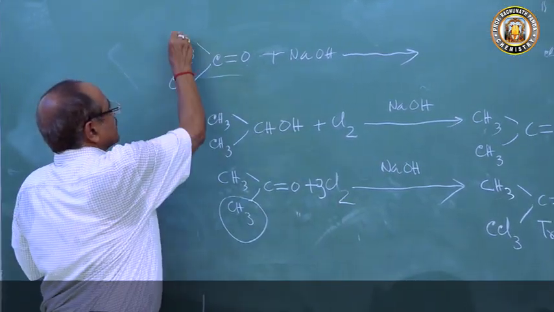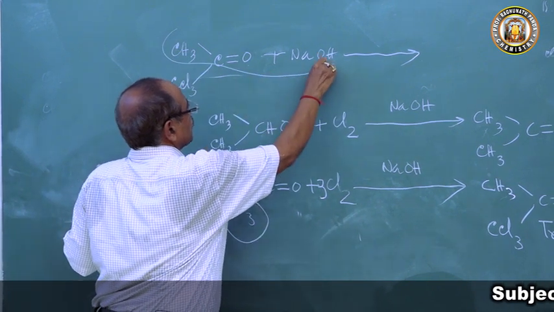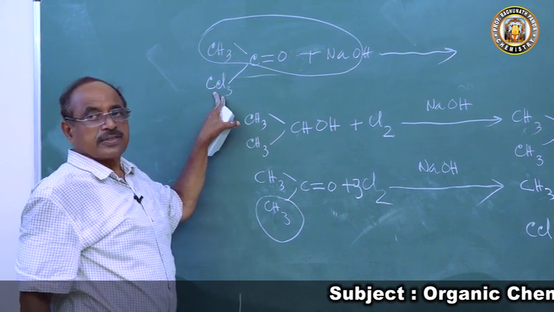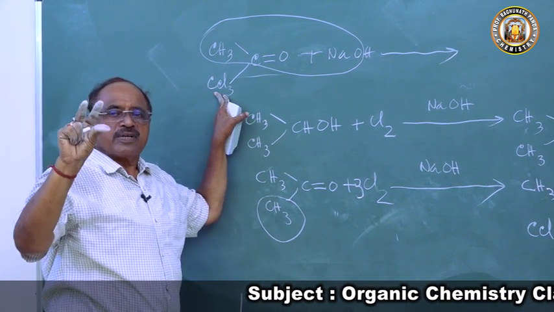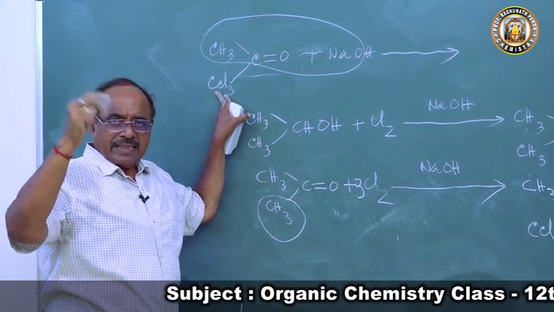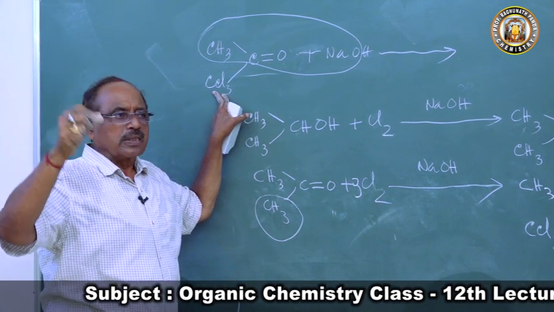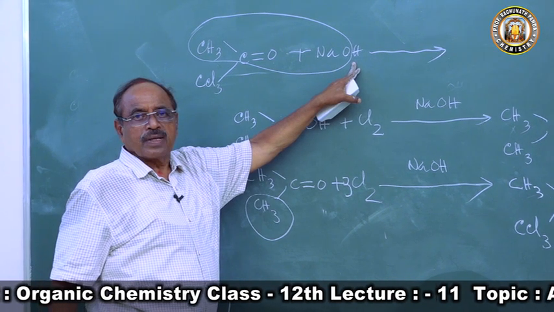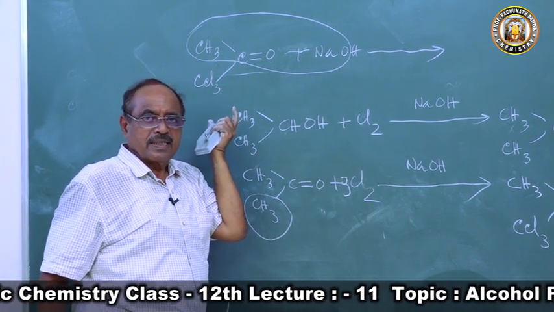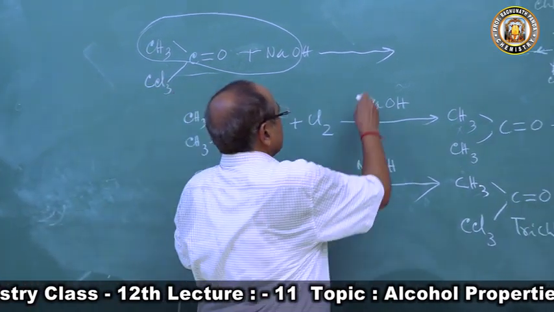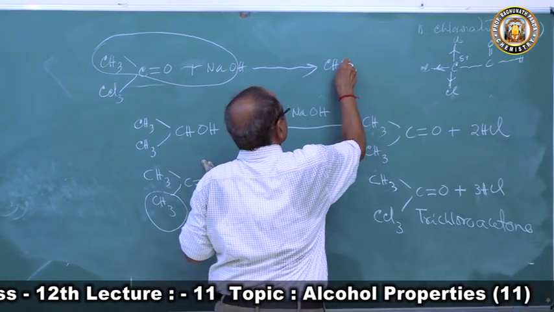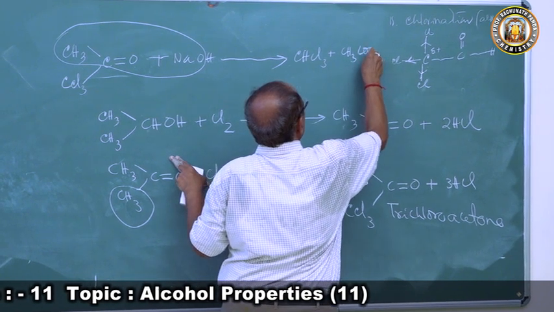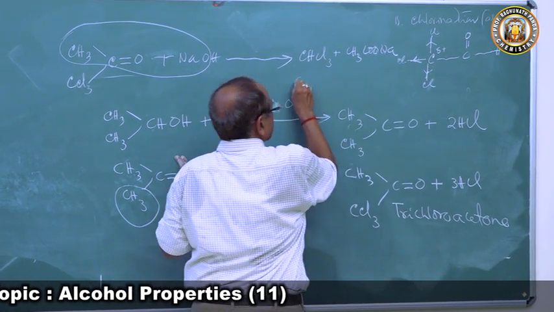So what will happen? CH3COONa. Because in CCl3, I told you the carbon atom is very, very reactive. It has a positive charge. So it will take whom? It will take this hydrogen atom. It will attract the hydrogen atom towards it. So it will form CHCl3, chloroform, plus CH3COONa. So this is chloroform.